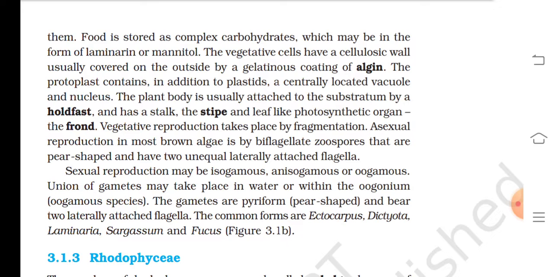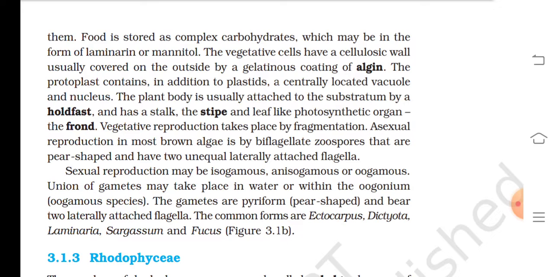Vegetative reproduction takes place by fragmentation. Asexual reproduction in most brown algae is by biflagellate zoospores that are pear-shaped and have two unequal laterally attached flagella. Sexual reproduction may be isogamous, anisogamous, or oogamous. Union of gametes may take place in water or within the oogonium.